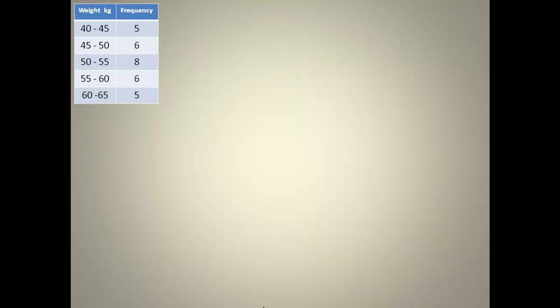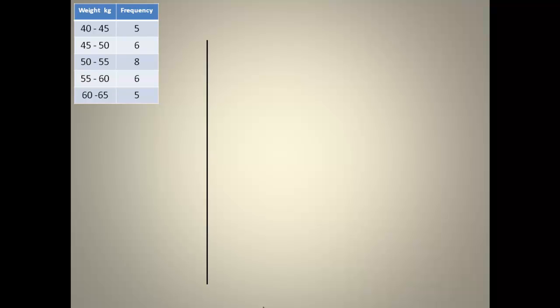Now let's represent this graphically. When we are drawing a histogram, we take our y-axis and our x-axis, and we scale it to get equal intervals.